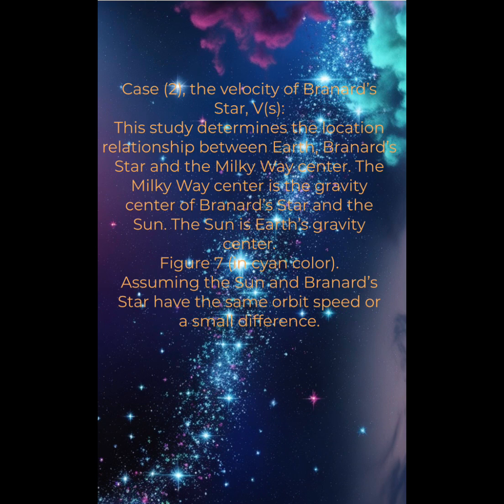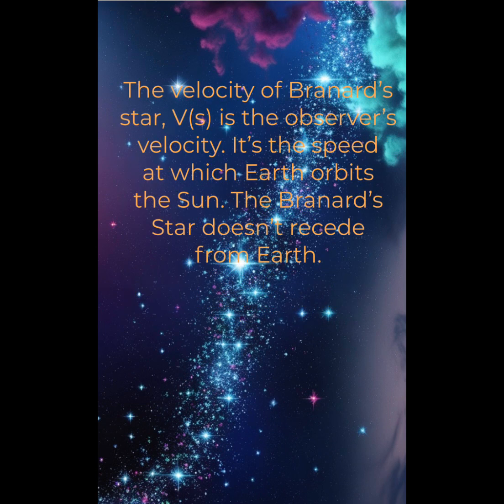Assuming the Sun and Bernard's star have the same orbit speed or a small difference, the velocity of Bernard's star, Vs, is the observer's velocity. It's the speed at which Earth orbits the Sun. Bernard's star doesn't recede from Earth.